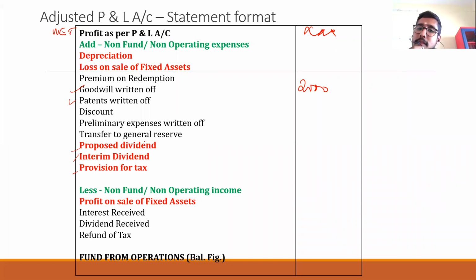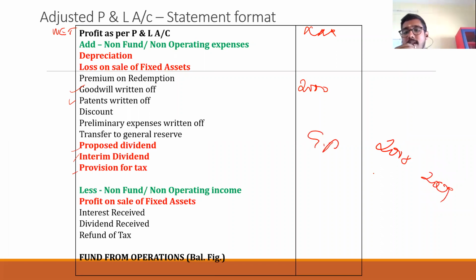Then next one, transfer to general reserve. What is that? In the question 2008, 2009 balance sheet, you will be having general reserve 2,000 and 2,500. If there is a difference in the general reserve amount, always you have to write it as transfer to general reserve.